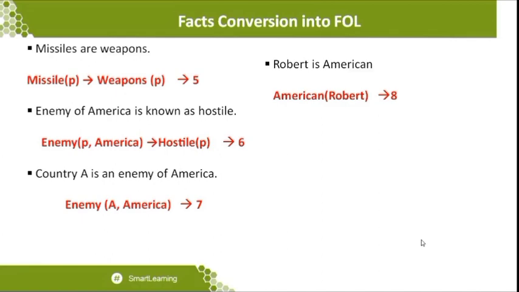The next statement is country A is an enemy of America. So we will write it as a simple statement, Enemy(A, America), because that is a direct statement which is given. Robert is an American: that statement is directly available, so there is no need for any first-order logic statement. American will represent the predicate. What I already told you about the predicate is that it represents what the subject is or what the subject is doing. Here it represents what the subject is. The subject is an American. So American(Robert), which we just wrote on rule number 8.